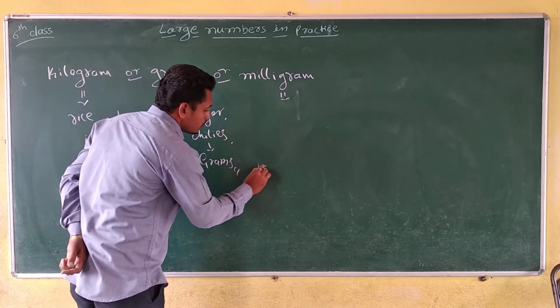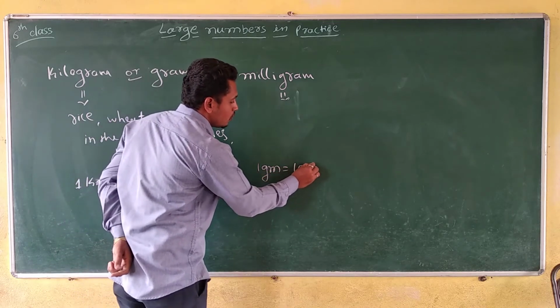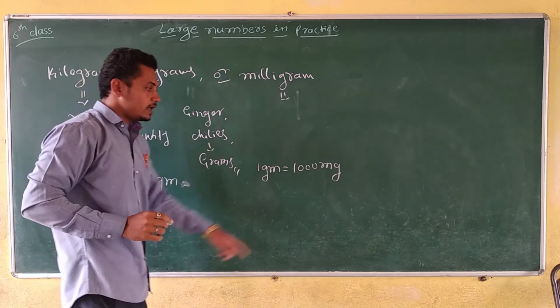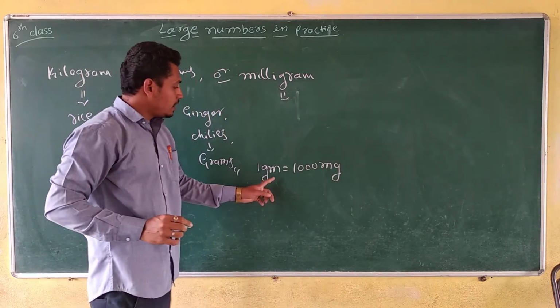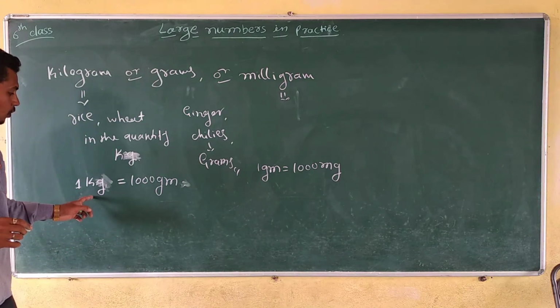So 1 kilogram is equal to 1000 grams, and 1 gram is equal to 1000 milligrams. mg means milligram, gm means gram and kg means kilogram.